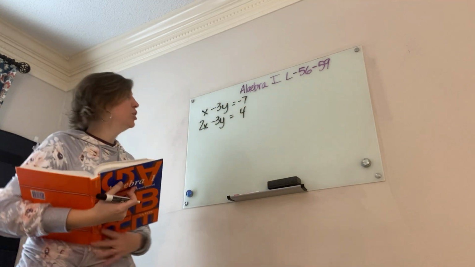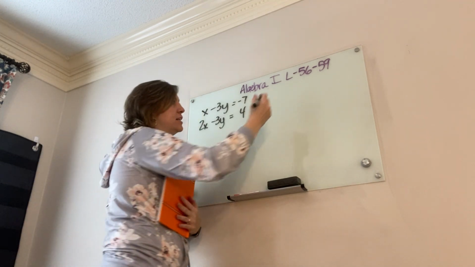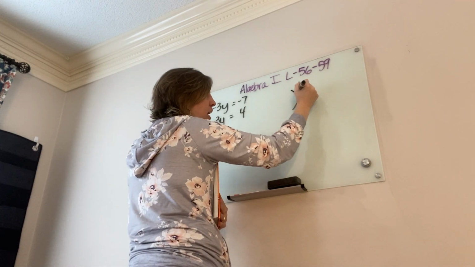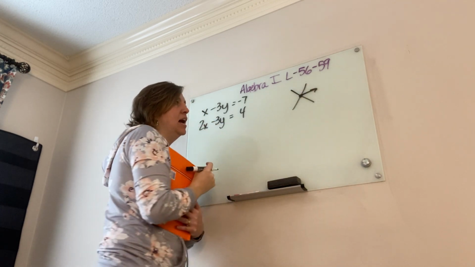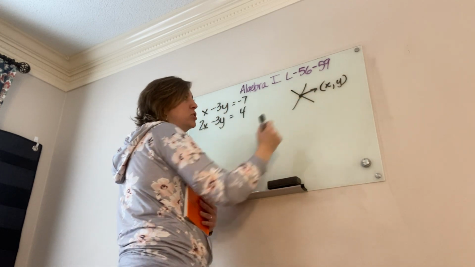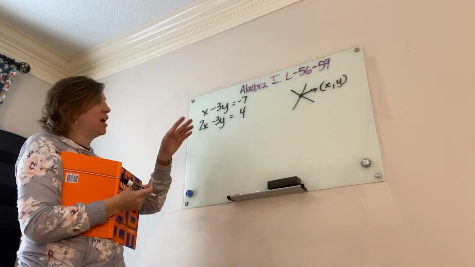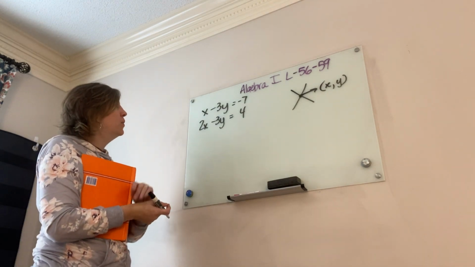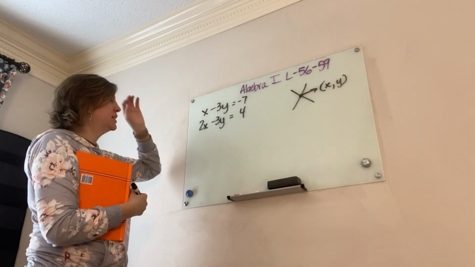So I've got two equations. And remember we talked about last week that when I'm graphing, I'm looking for where two lines cross, and that solution is an ordered pair, an x and a y, where those two lines cross each other, the only point that they share. So both of these are what we call standard form because the x and the y are on the same side.